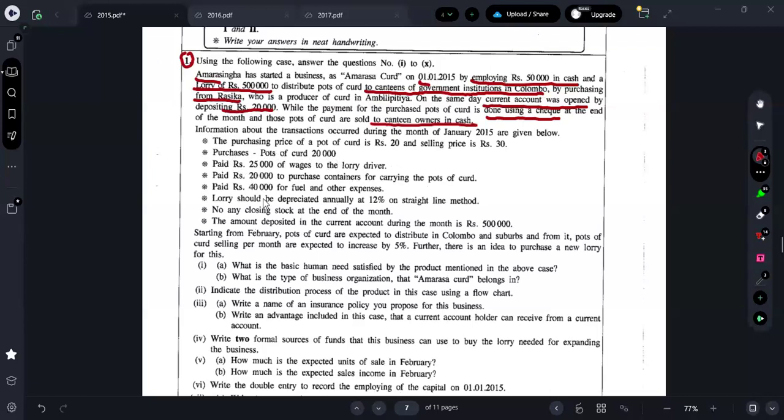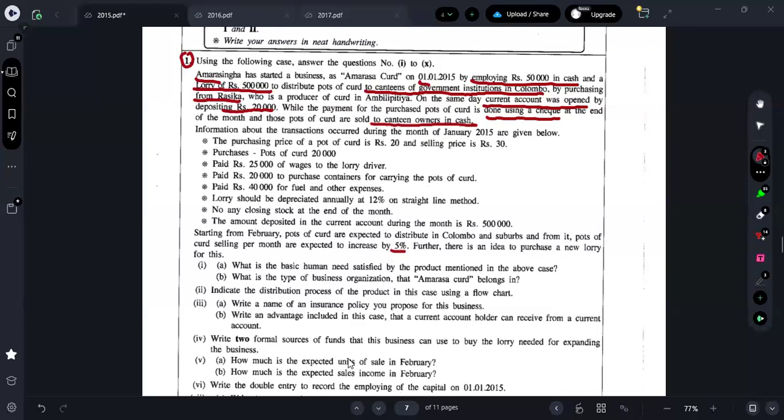Next, they have given some more information. They say there is no closing stock, and they have given the depreciation percentage. The amount deposited in the current account is 500,000. Starting from February, pots of curd are expected to be distributed in Colombo and suburbs, and from it, pots of curd sold per month are expected to increase by 5%. Further, there is an idea to purchase a new lorry for this.